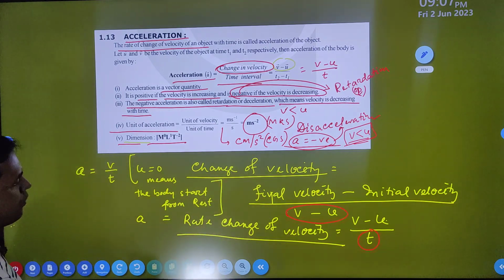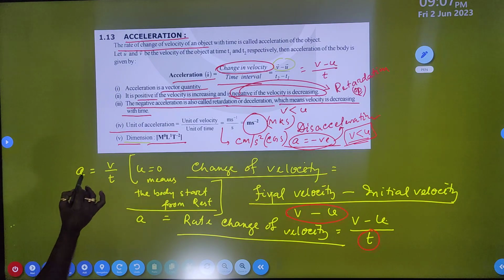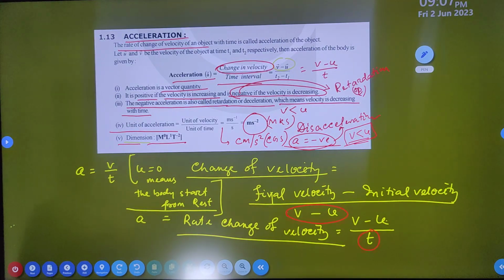So when the body starts from rest, acceleration is equal to velocity by time.